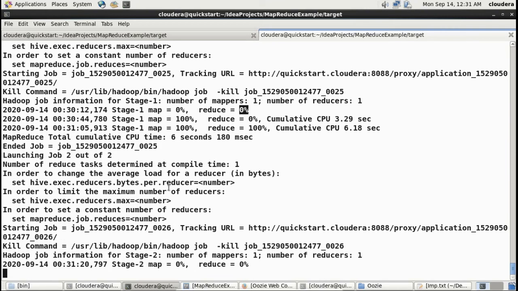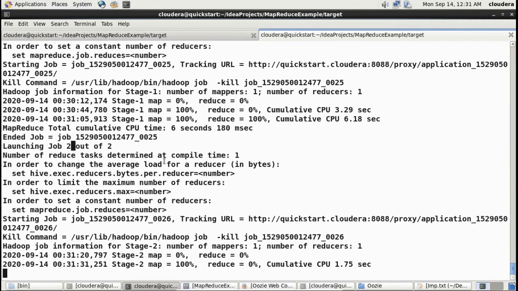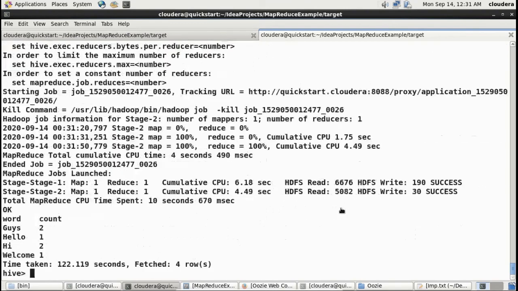The first job was completed. Now this is the second job which is getting launched, because we used order by and we used group by. Grouping and then ordering are two different things, so it forms two different stages. That's why there were two jobs internally. Now it is sorting. Map is 100% done, reduce is 100% done.